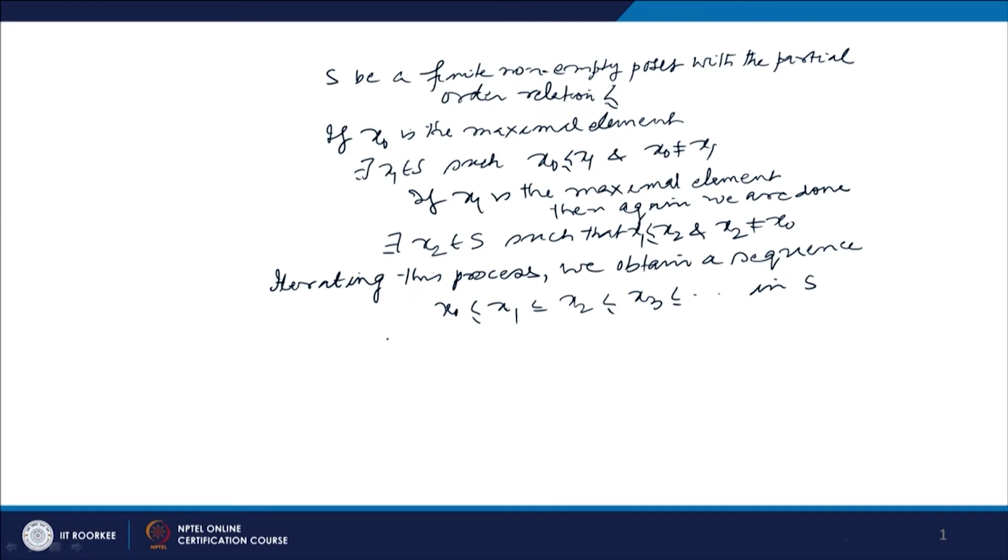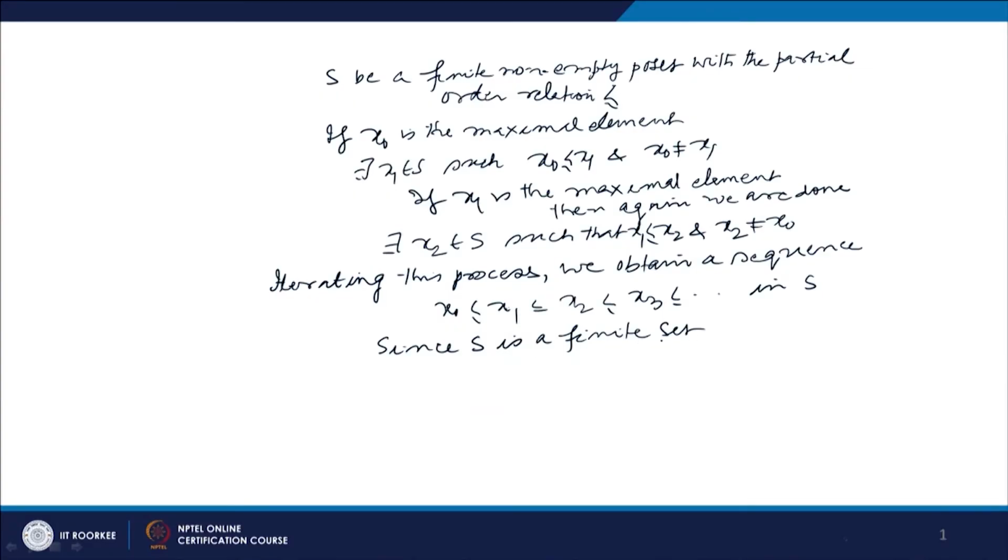Since S is a finite set, when you get this infinite sequence x naught, x 1, x 2, there are two possibilities. At some stage we get a maximal element in S, say some x i, and we stop. If we do not have a maximal element, then because S is a finite set, for some i less than j, x i will be equal to x j.